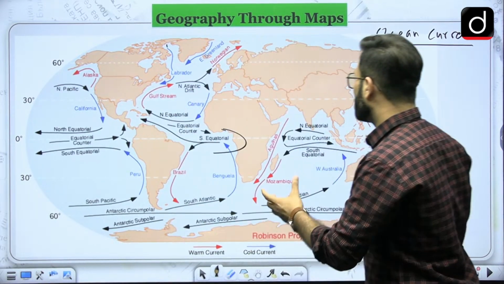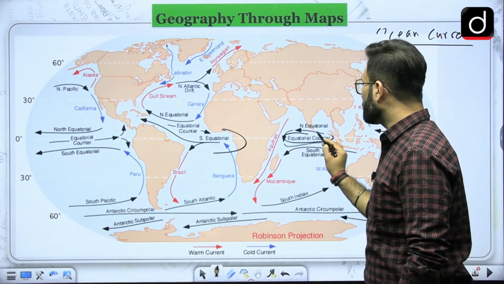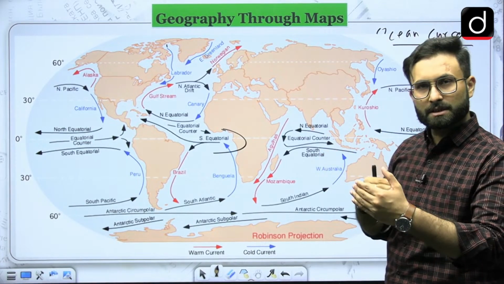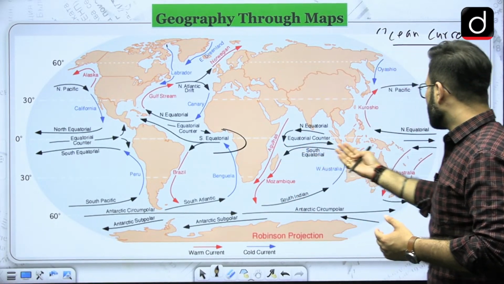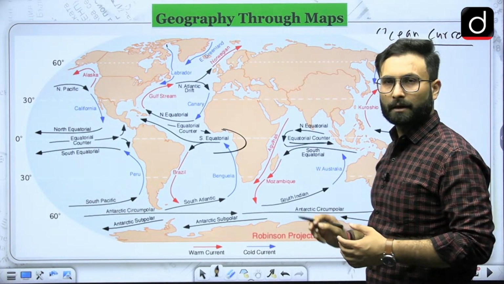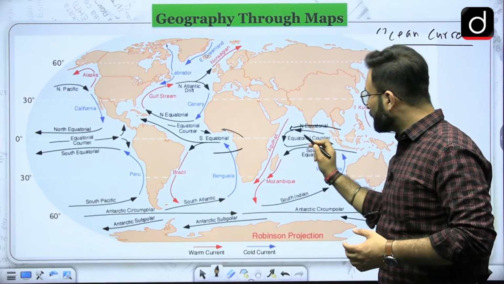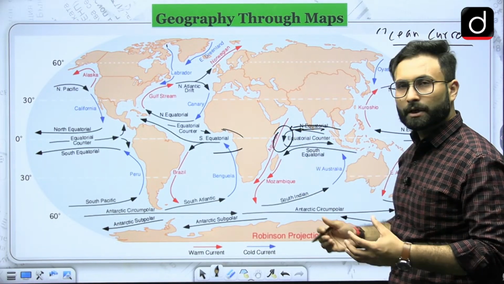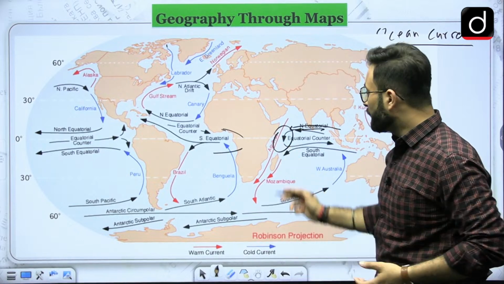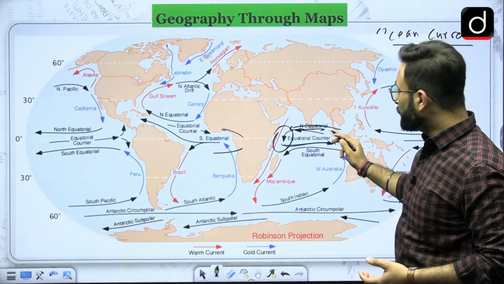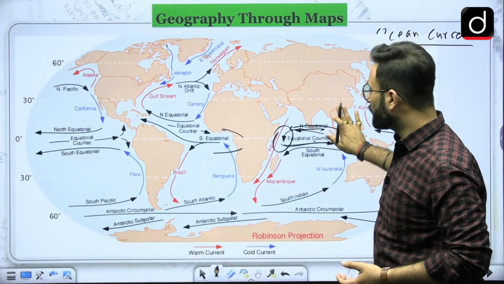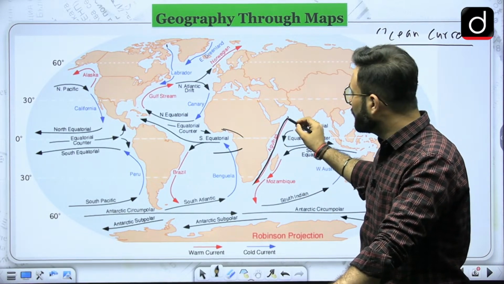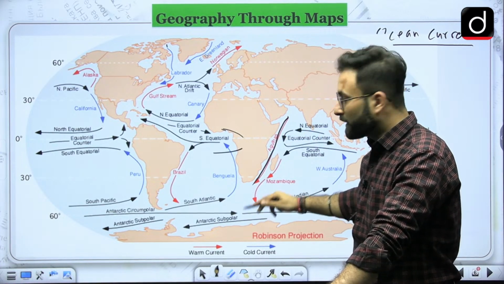When we talk about the equator, there are various currents, that is your equatorial counter current or north equatorial current. Water is going through a circulation; water is moving in this particular direction in the form of the north equatorial current. And then whenever the quantity or the concentration of water is increasing over here, it will start to move in the other direction. So that will be your equatorial counter current. That is a simple logic. If you look at this Agulhas current over here, Agulhas is originating from near the equator and moving towards the south pole, and that is why it is a warm current.